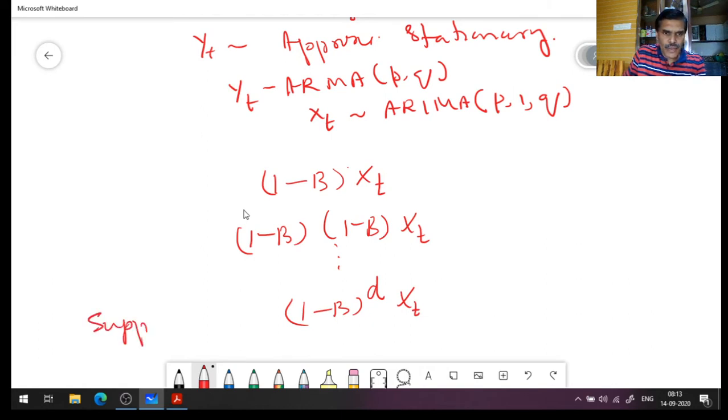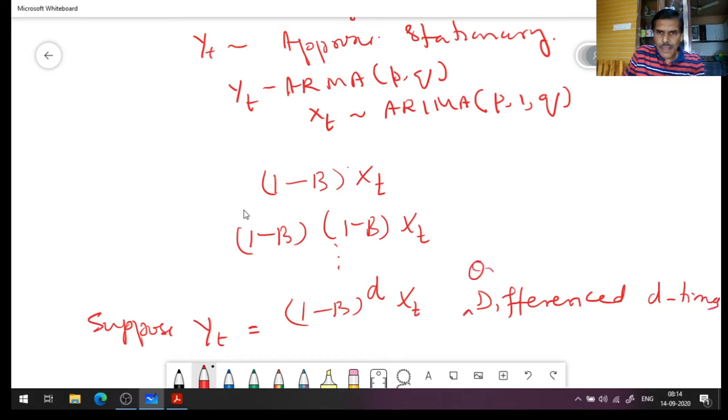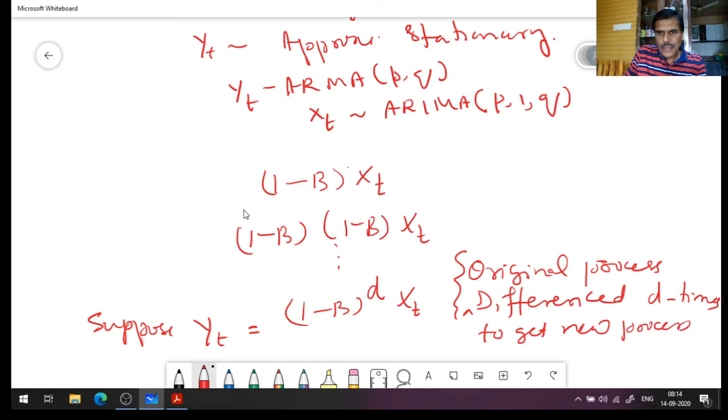Suppose Y_t equals this. That means the original process is differenced d times to get a new process Y_t, which is ARMA(p,q).